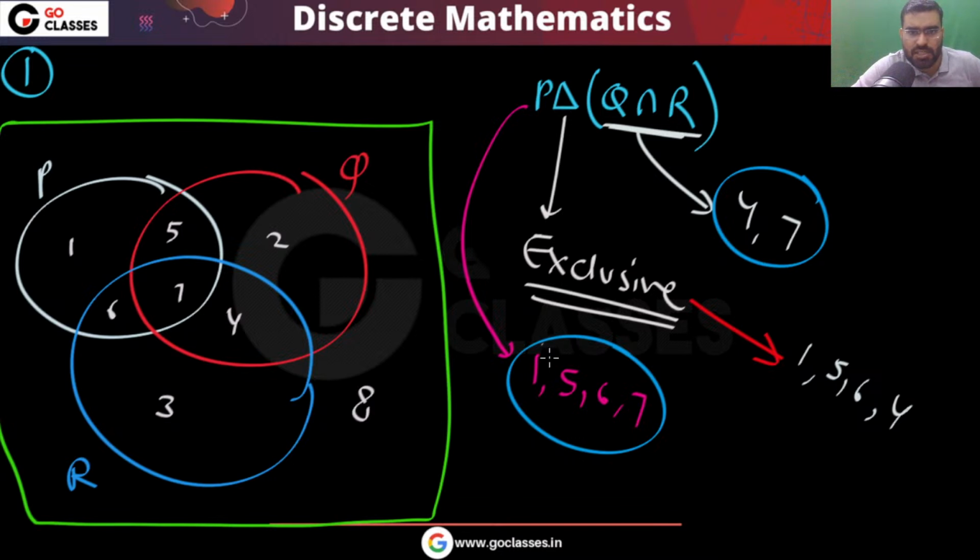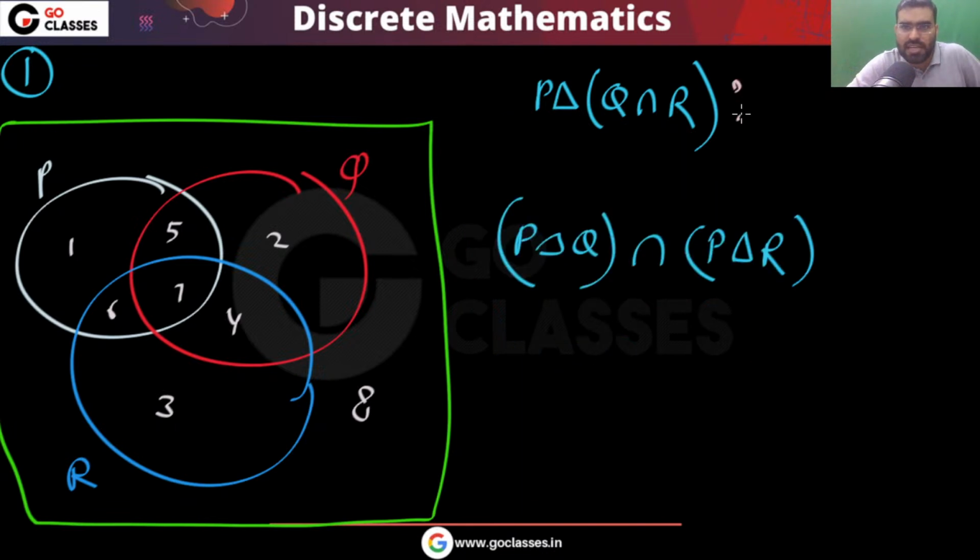So you can easily see that. Look at this P. P is 1, 5, 6, 7. Look at Q intersection R, that is 4, 7. What is exclusive between these two? 4, 7 is the news at Aaj Tak, and let's assume G News has the other news. So what are the exclusive news? You can notice 1, 5, 6 is the exclusive news to G News, and this is the exclusive news to Aaj Tak. So finally, this is the exclusive news: 1, 5, 6, 4.